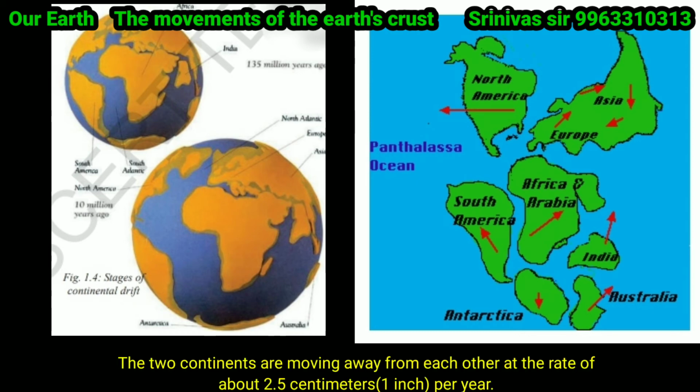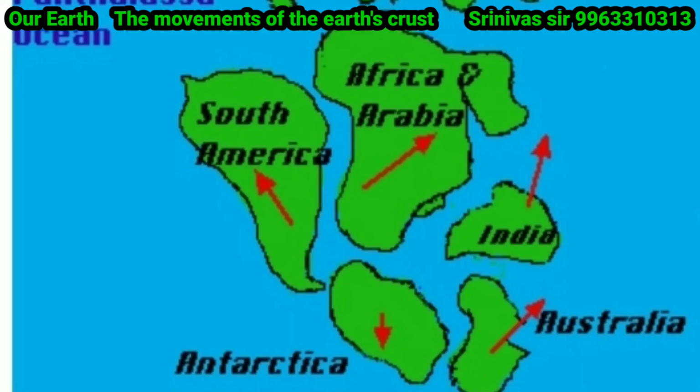The continents are moving away from each other at the rate of about 2.5 centimeters, that means 1 inch per year. So the continents are moving away from their places at the rate of 2.5 centimeters per year. But our Indian plate moved much faster than the other continents. We know already our Indian plate was part and parcel of the Gondwana land, and it was very close to the Australian plate. And our Indian plate was divided from the Australian plate and moved towards the northeast direction.